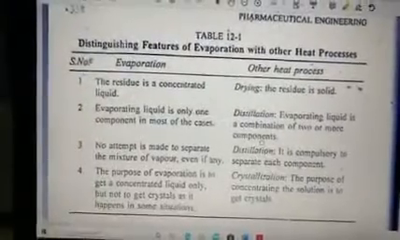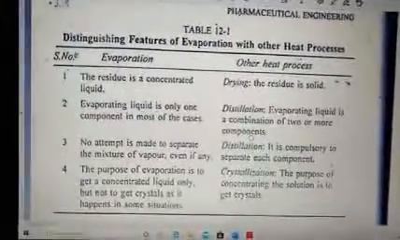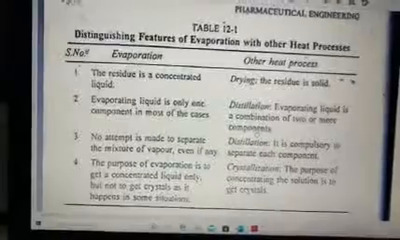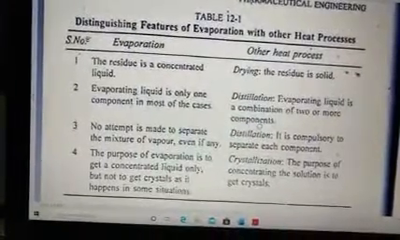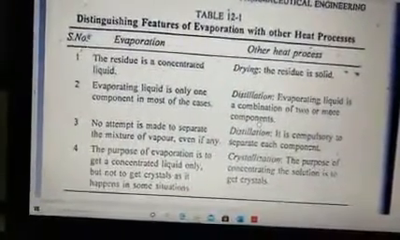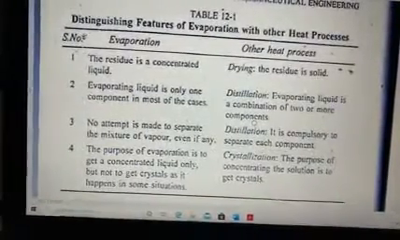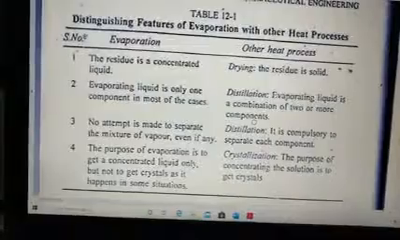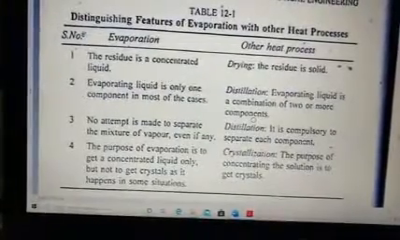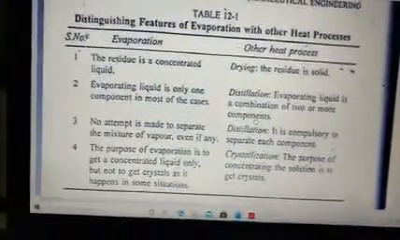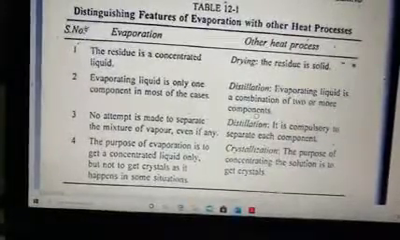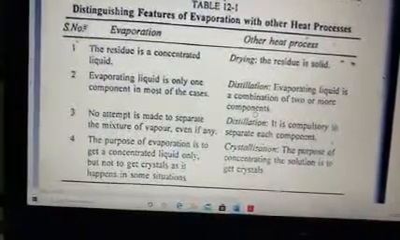Okay, now see the second important thing: what is the difference in these three processes, that is evaporation, drying, distillation. One more thing is crystallization. You might have heard of crystallization in chemistry and all. So we will see what is the difference. On one side you can see there is evaporation, and on the other side there are different processes. In the different processes, what is happening and what is different in evaporation, we will see one by one.